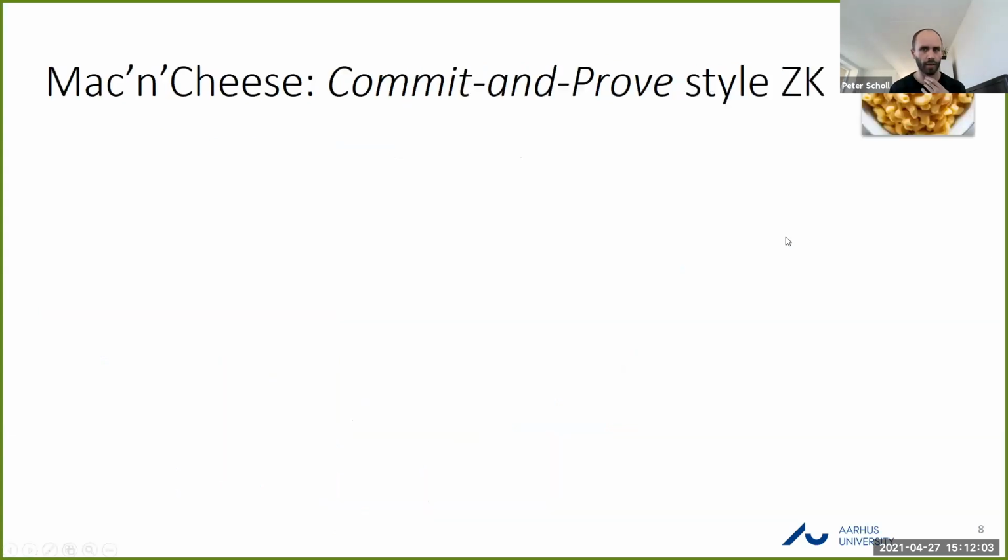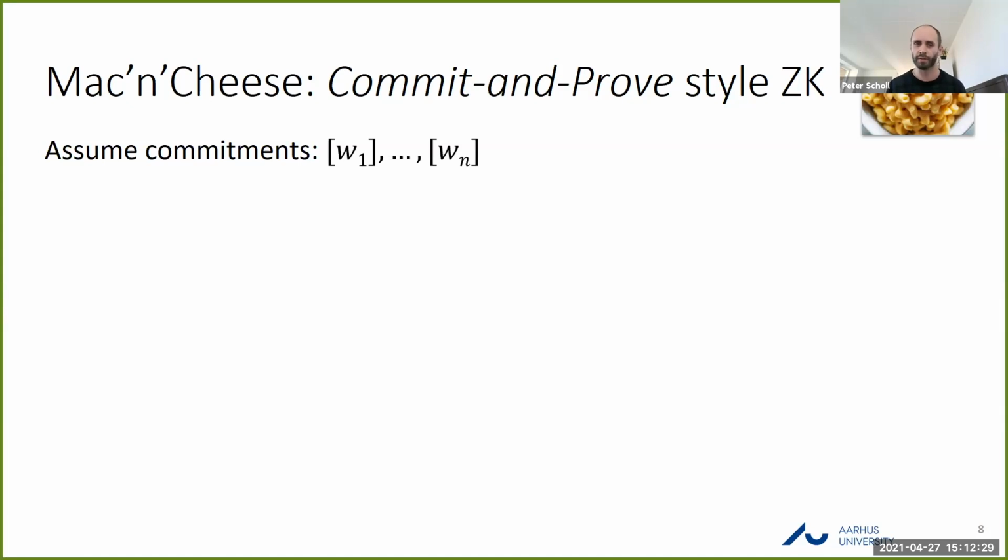Okay, right. So now once we have homomorphic commitments, I'll talk about the Mac and Cheese protocol. And here I'll just present the simplest variant of the protocol. We have a few other variants in the paper, which are more efficient in some cases. And it's essentially a standard commit and prove type protocol where the prover starts by committing to the witness, w1 to wn, each as a field element. And then the parties just jointly evaluate the circuit in a gate-by-gate fashion.